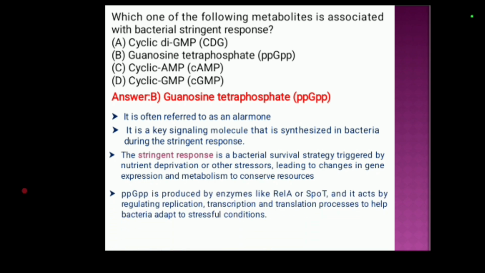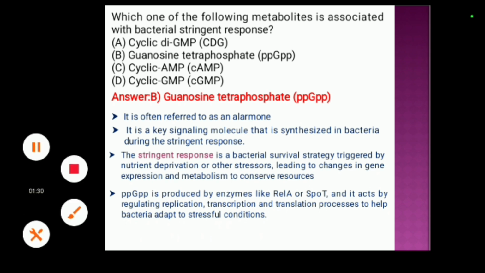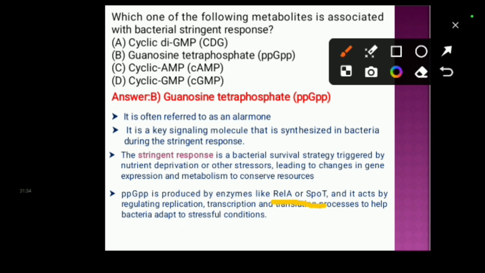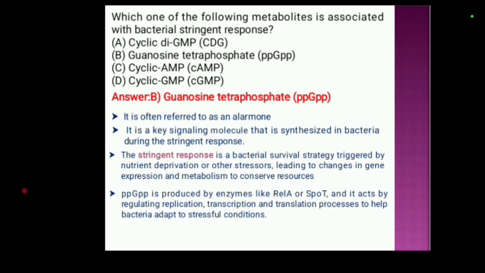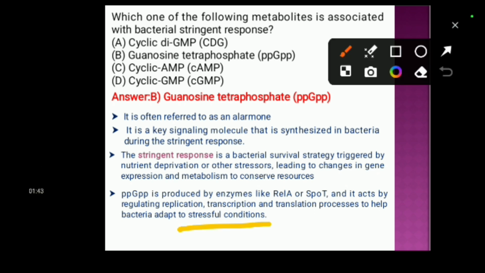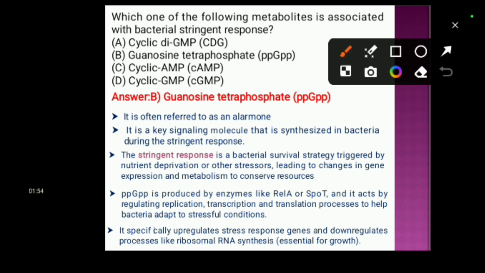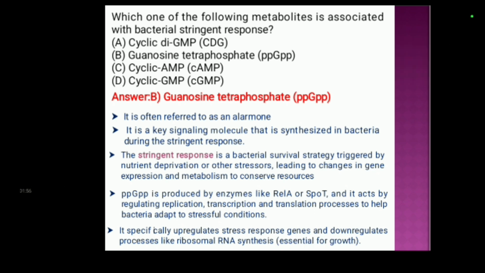The guanosine tetraphosphate is produced by enzymes like RelA and SpoT. It acts by regulating replication, transcription and translation processes to help bacteria adapt to stressful conditions. It specifically upregulates stress response genes and downregulates processes like ribosomal RNA synthesis, which is essential for growth.